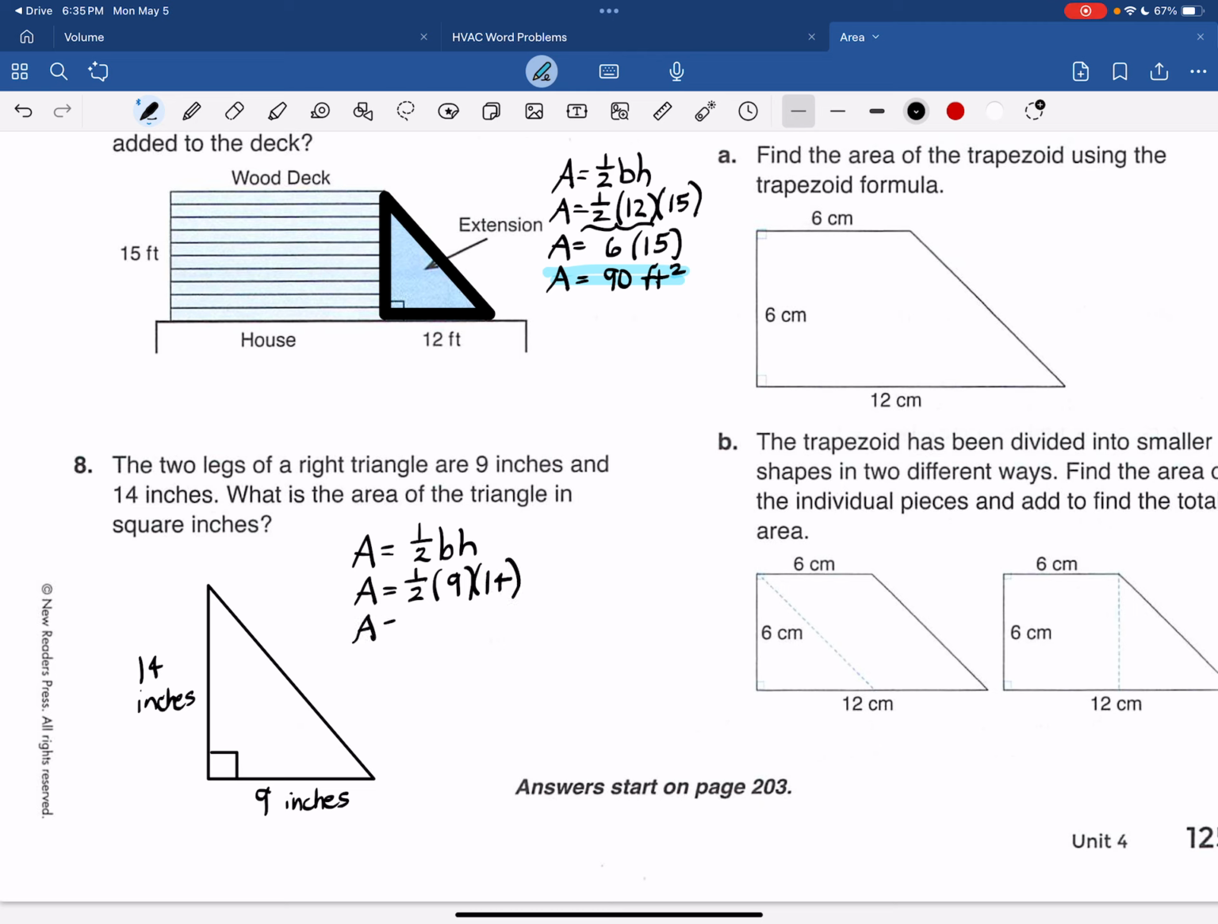Now, I don't want to take half of 9 because that's going to give me a fraction or a decimal, but I can take half of 14 to get 7. And then 7 times 9, I know that is one of my multiplication facts, 63 square inches.